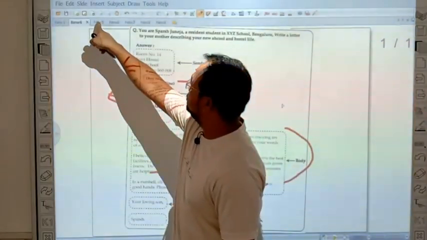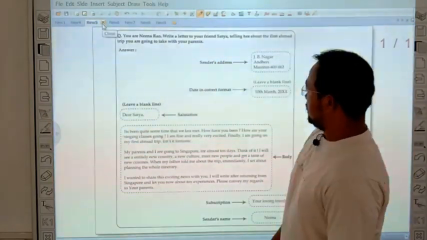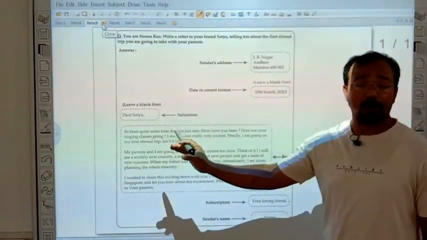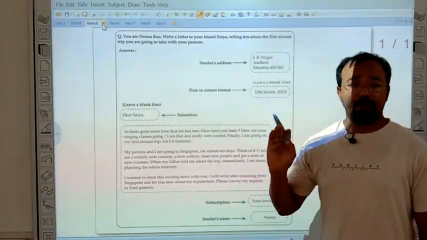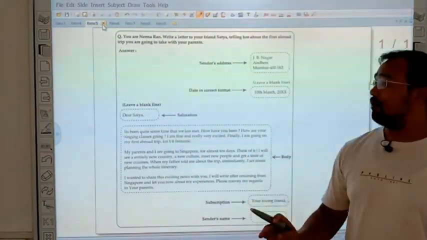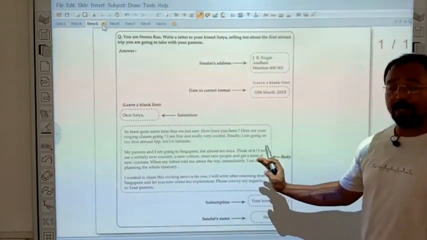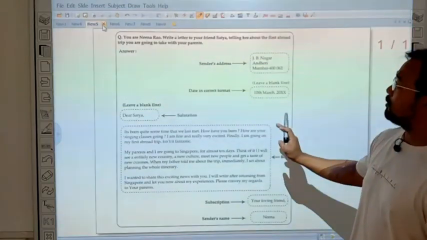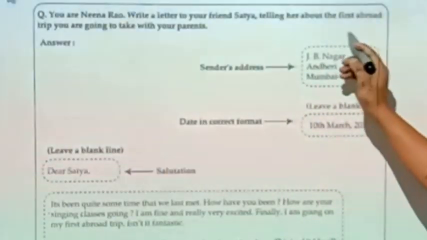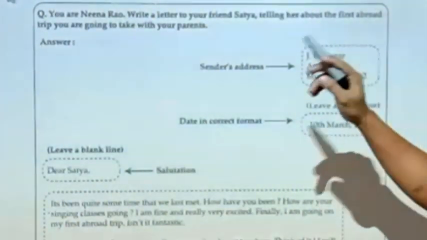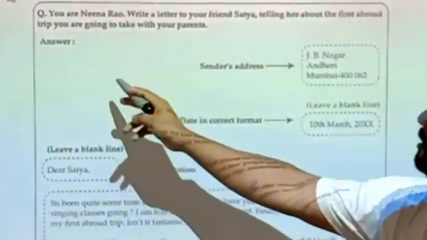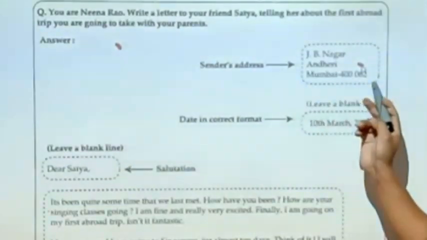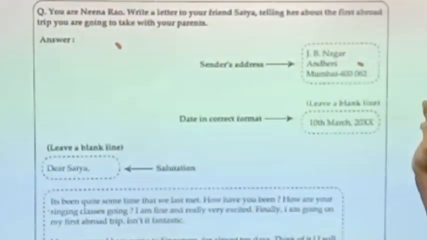Next you will see now, this is also an informal letter, but that was box type format. ICC follows two formats: box type format and traditional format. This is the same kind of letter but in traditional format. In traditional format, your address comes here. In the earlier box type letter the sender's address was on the left, but in the traditional letter the sender's address comes on the right hand side.